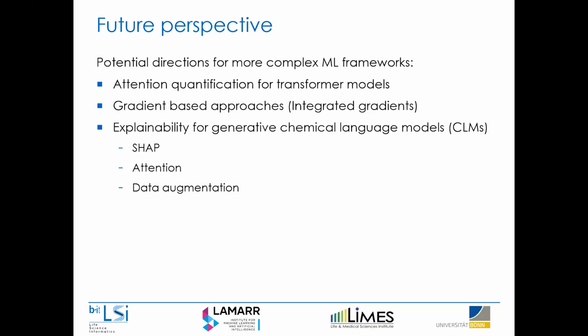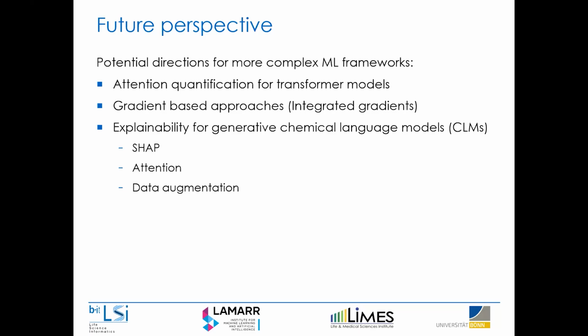One thing we still have to do for molecular design, which has only been experimented with a bit, is properly using attention quantification for transformer models, also when they're applied to a simpler task like regression or classification. However, the nice thing about attention is that it's inherently used, so it doesn't require that much follow-up calculation. But there have been some worries whether you could really equate attention with actual explanation, but that's a whole article line that you might read at your leisure.